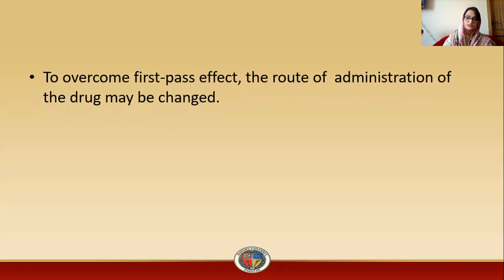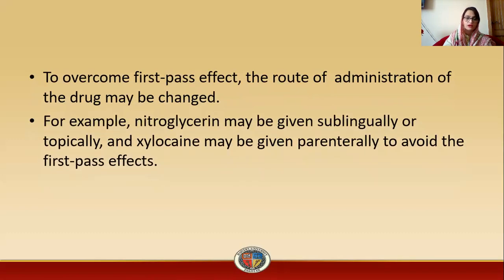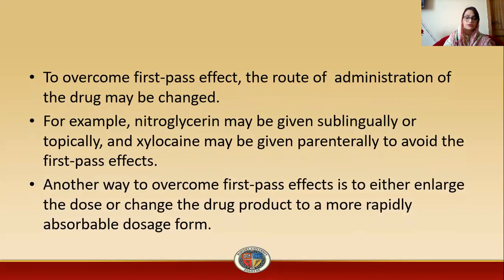To overcome first pass effect, the route of administration of the drug may be changed. For example, nitroglycerin may be given sublingually or topically, and xylocaine may be given parenterally to avoid the first pass effect. Another way to overcome first pass effect is to either enlarge the dose or change the drug product to a more rapidly absorbable dosage form. So either we can change the route of administration or we can change the dose of the drug.